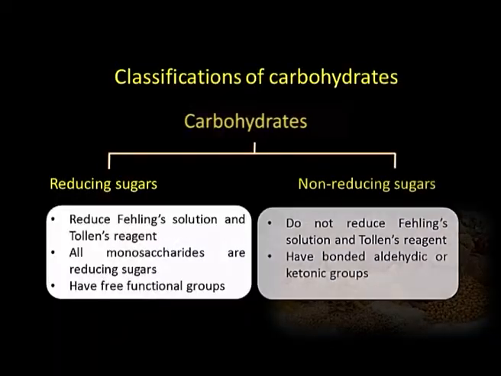The other type of carbohydrates become non-reducing sugars. These are the substances which do not reduce Fehling solution and Tollens reagent. Means they have bonded aldehyde or ketonic groups, they are not free to react. So, chemically we can classify these, and this test is generally used for differentiating between reducing and non-reducing sugars, mostly monosaccharides and disaccharides.